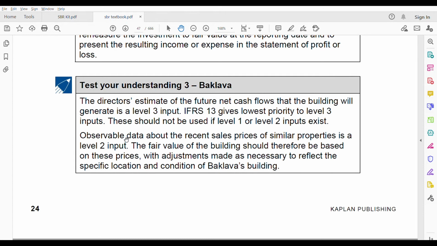So the fair value of the building should be based on these prices, with adjustments made as necessary to reflect the specific location and condition of Baklava's building. Definitely, even if the price is taken from a similar building in that location, you need to adjust it because there are conditions which are unique to Baklava. So that price reflects the condition and the location of Baklava's building. That is how you measure the fair value. Now let us go to test understanding 5 and 6.